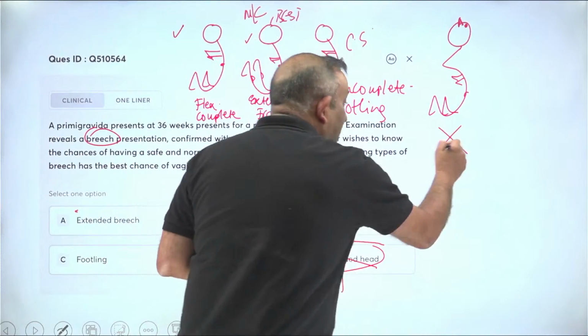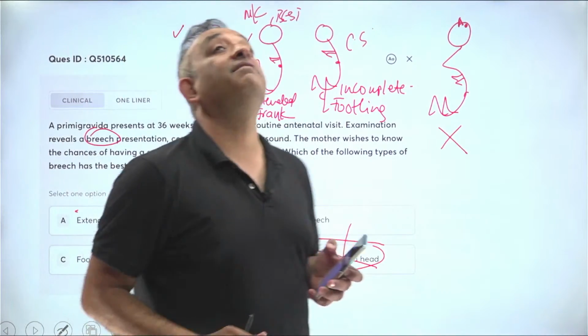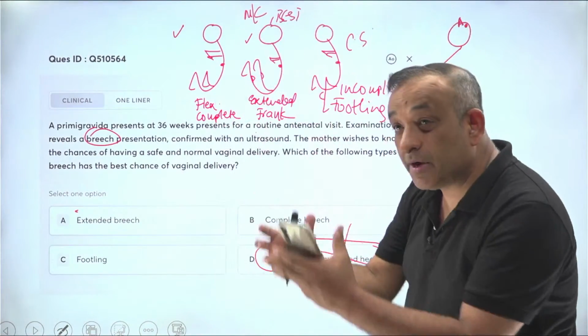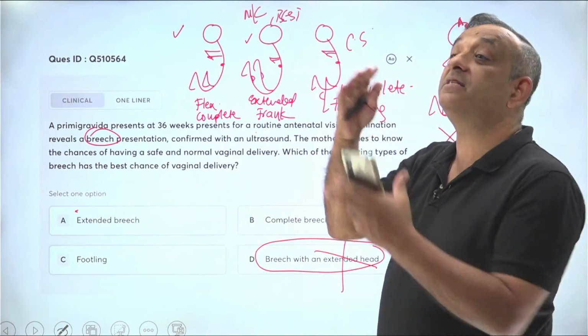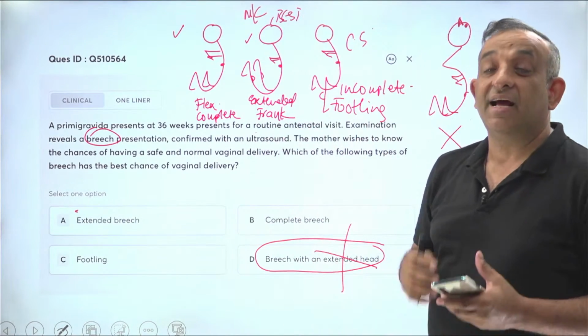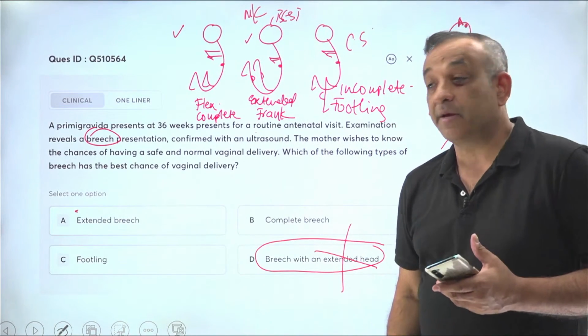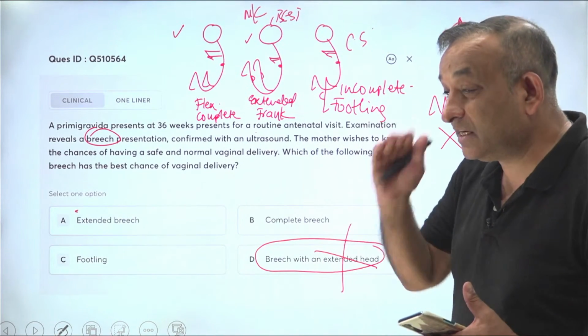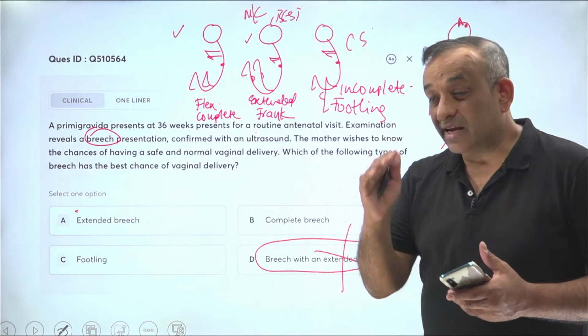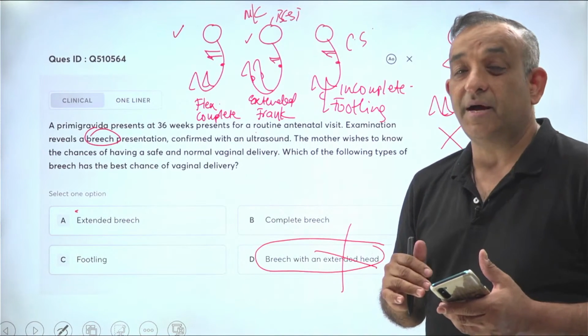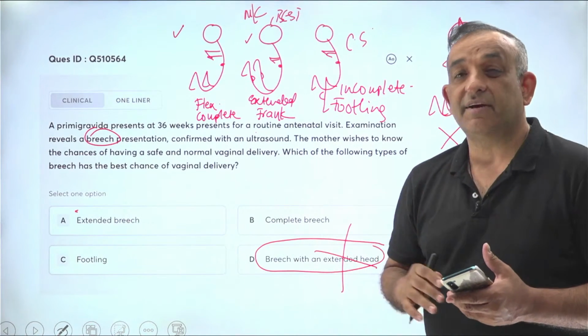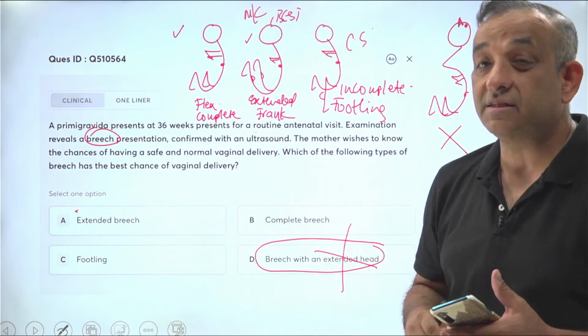Extended head, never give a normal delivery, because when the head is extended and you're pulling the baby out of the pelvis, the head will get stuck at the brim of the pelvis and you will definitely cause a spinal cord injury for this baby. They'll have an injury at the level of the spine, and it could be a cervical fracture, a spinal cord injury.